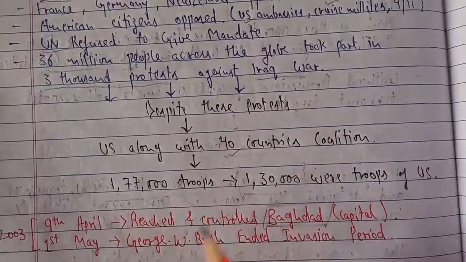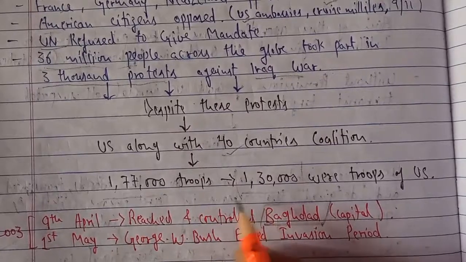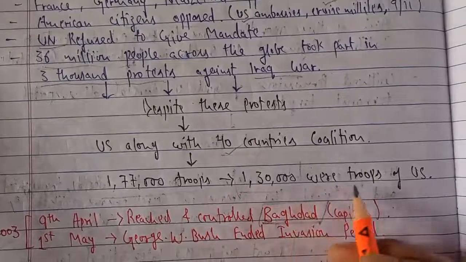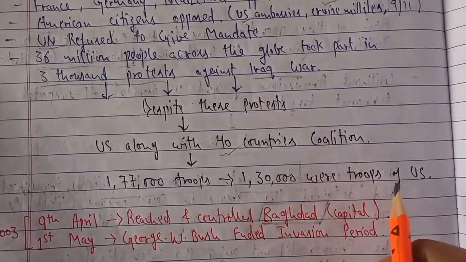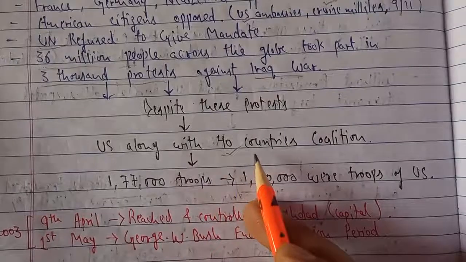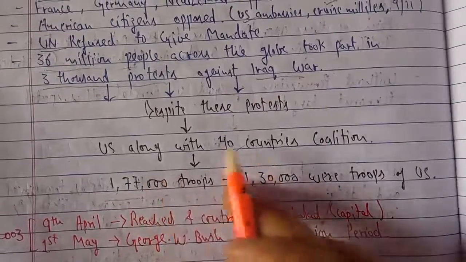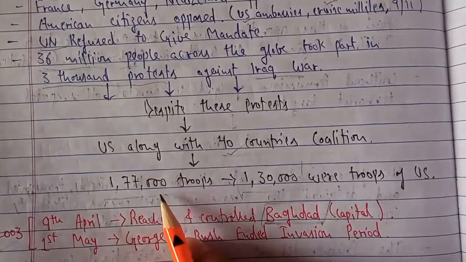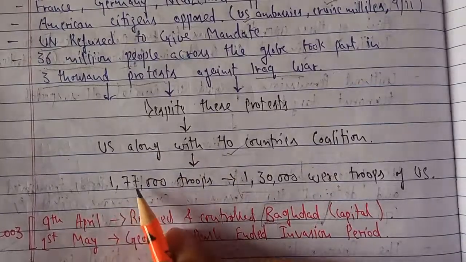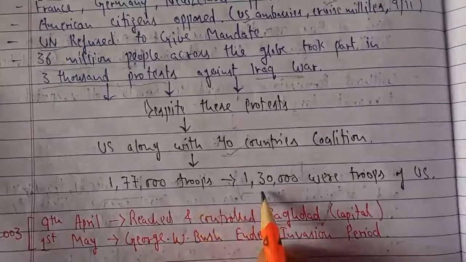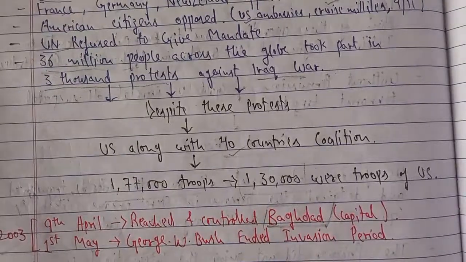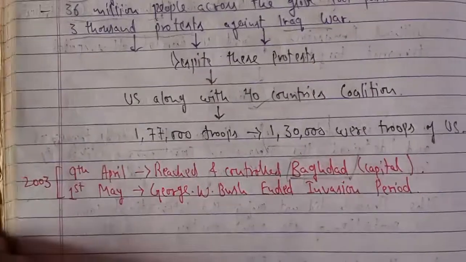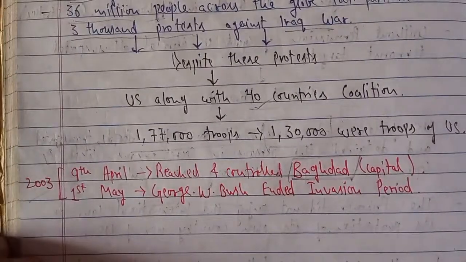1,77,000 troops. Out of these 1,77,000 troops, 1,30,000 troops were from the US alone. So you can see the disparity and the difference. 40 countries were a part of the US coalition, but the total troops including the US and these 40 countries were 1,77,000, and out of these, 1,30,000 were from the US alone. This shows the dominance and power of the US also. So they did not listen to anyone despite all those protests.